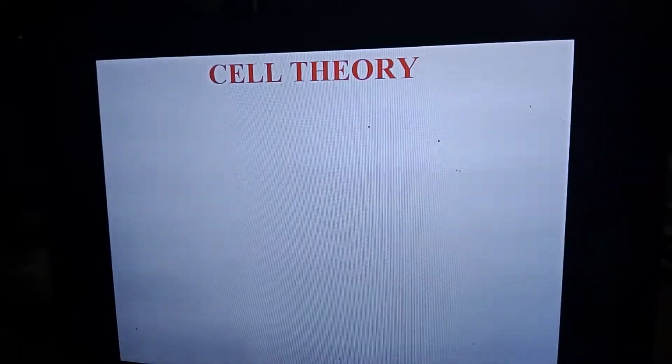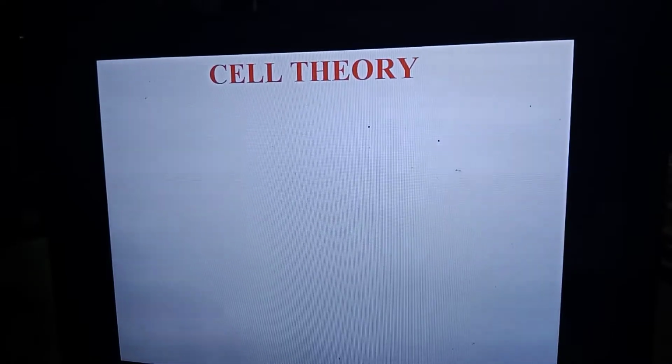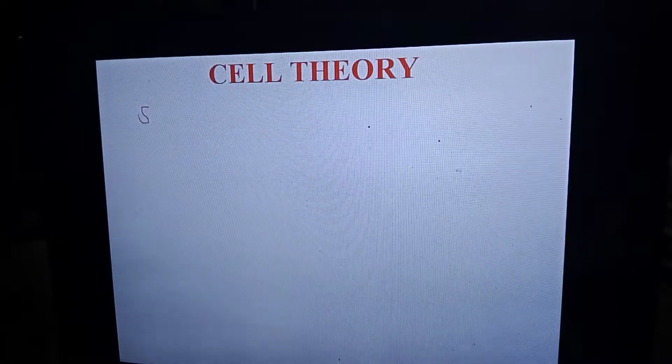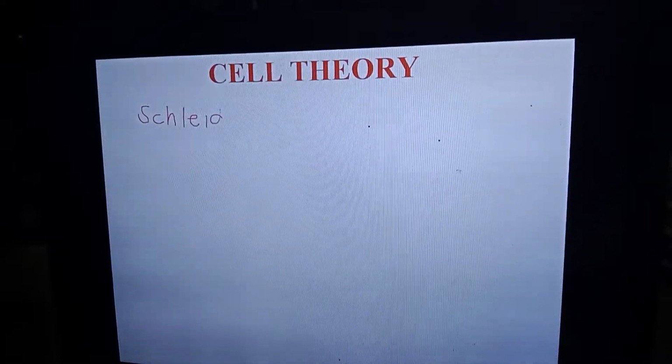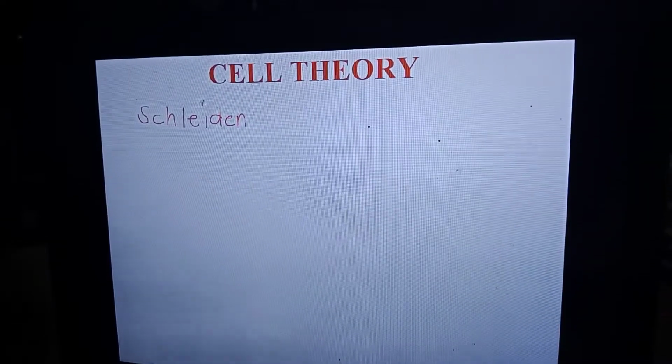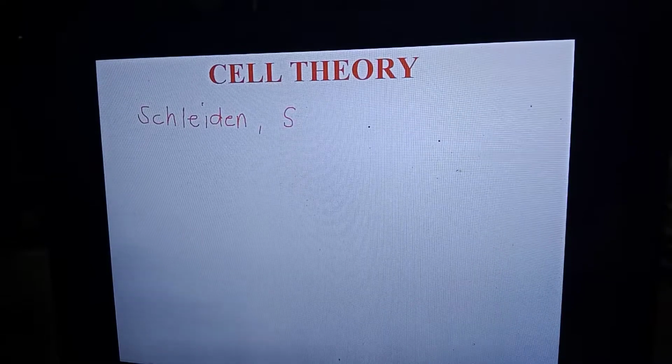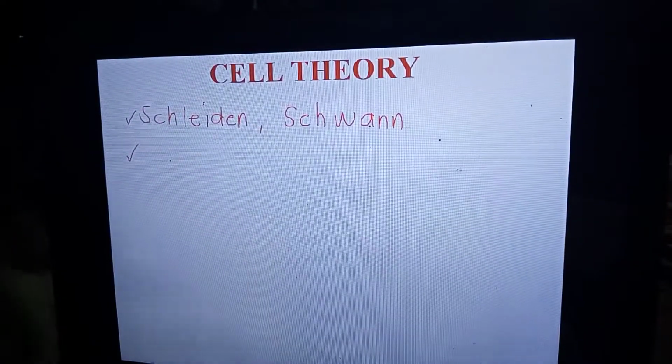Your cell theory was given by Schleiden and Schwann.